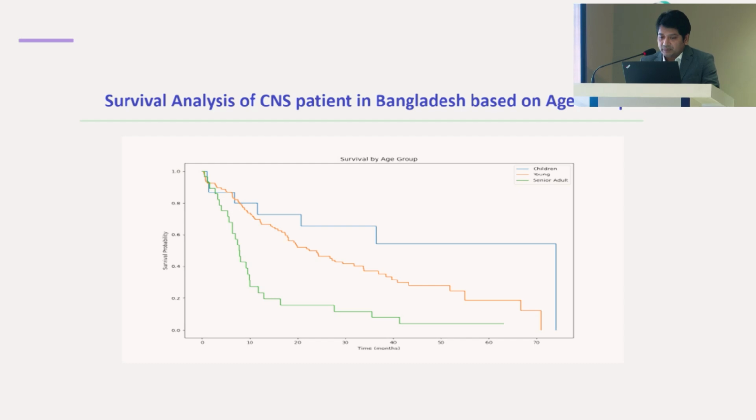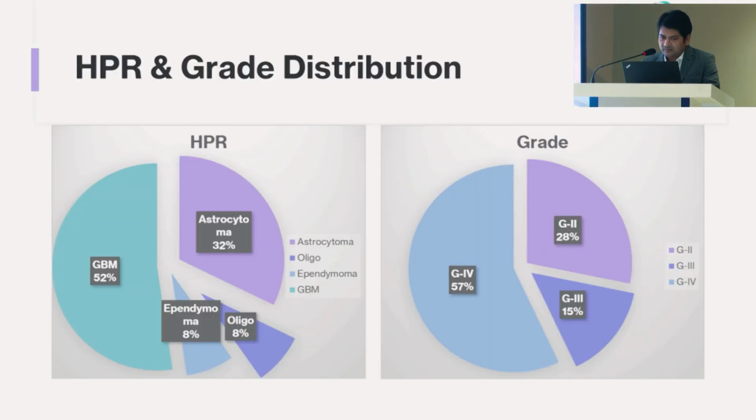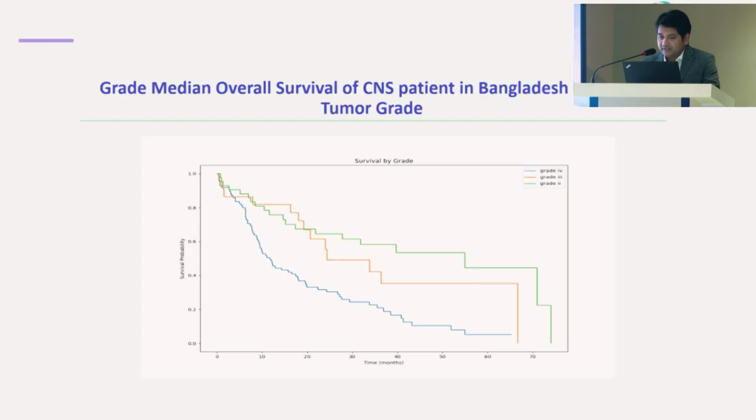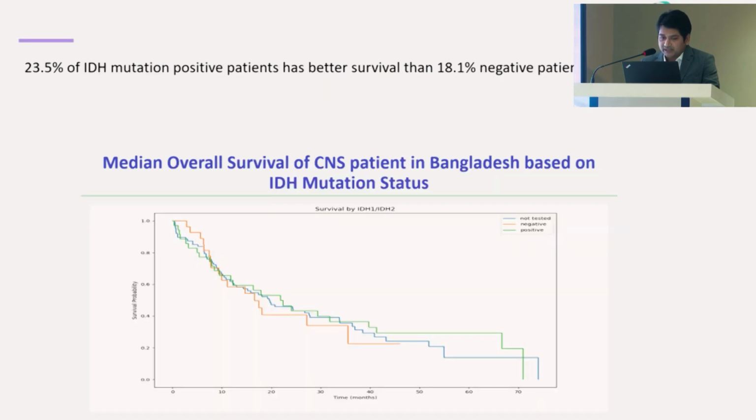This is the age group Kaplan-Meier curve. As we see, children have the highest median survival, 74.3 months, young adults 22.4, and senior adults 7.73. This is histopathology and grade distribution, and we find 52% GBM and grade 4 is 57%. The median survival for grade 4 is 11.7 months, whereas for grade 2 it is 54.9 months.